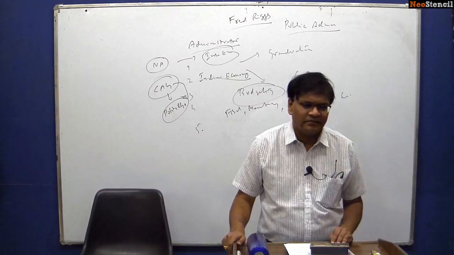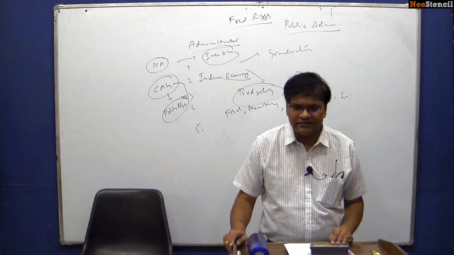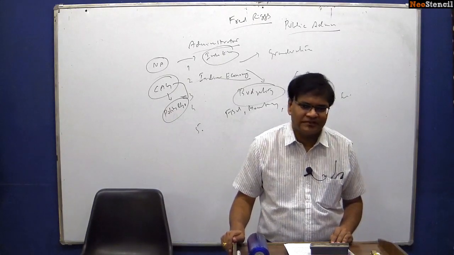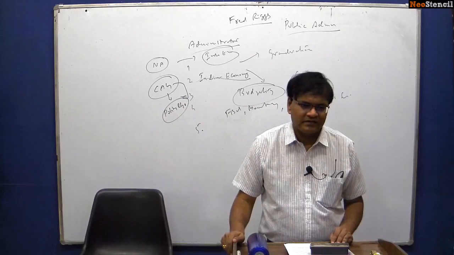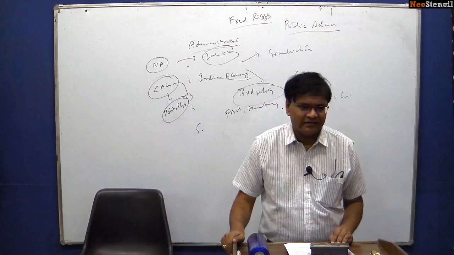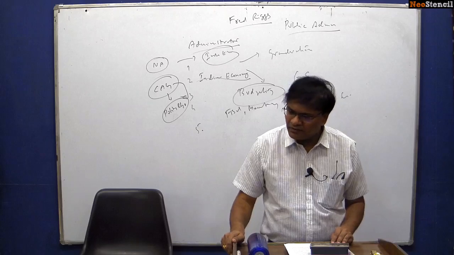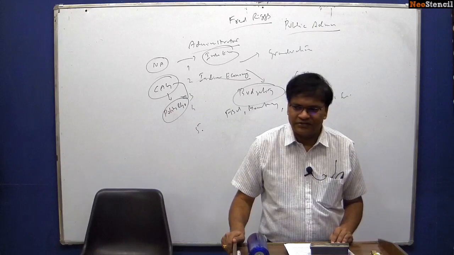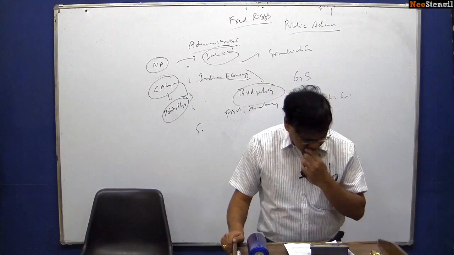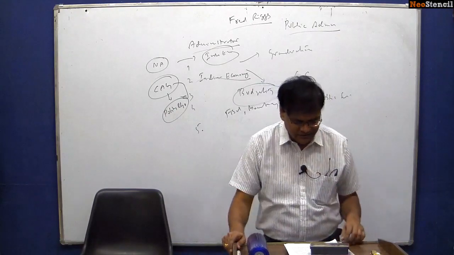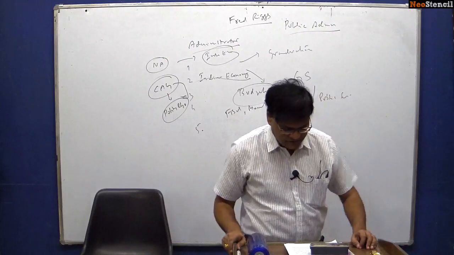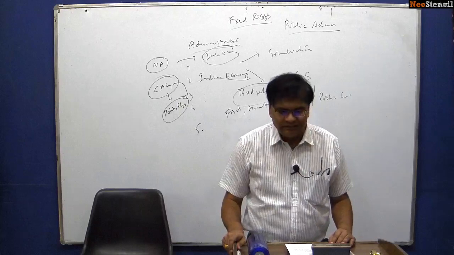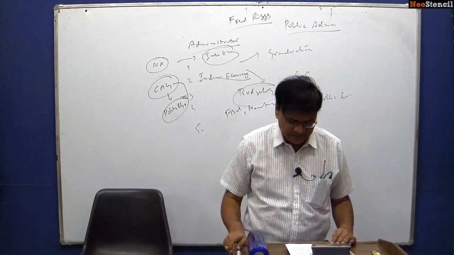These are internal security problems: terrorism, Naxalism and regionalism, communalism, caste-based violence and cross-border management. And all these are problems which we shall be studying as part of law and order administration. Next, the last topic in our syllabus is significant issues in Indian administration. What are the important issue areas in our Indian administration?